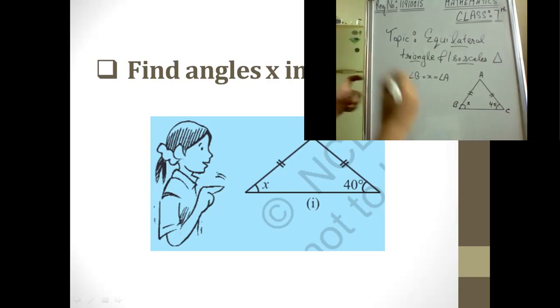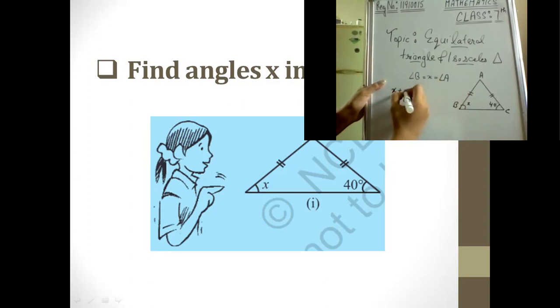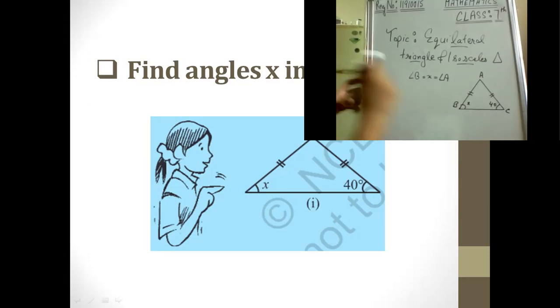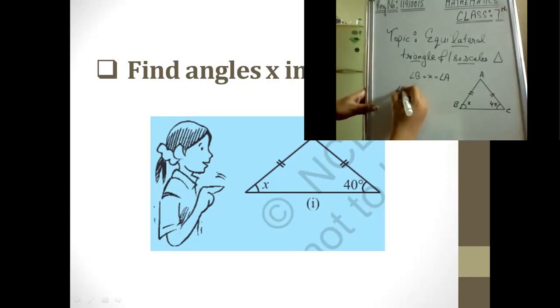Now we know that the sum of interior angles is equal to 180 degrees. We would be applying the angle sum property, which we did in the previous class: angle A plus angle B plus angle C equals 180 degrees. Why is it 180 degrees? Angle sum property. If you forgot it, it is the sum of the interior angles, equal to 180 degrees.